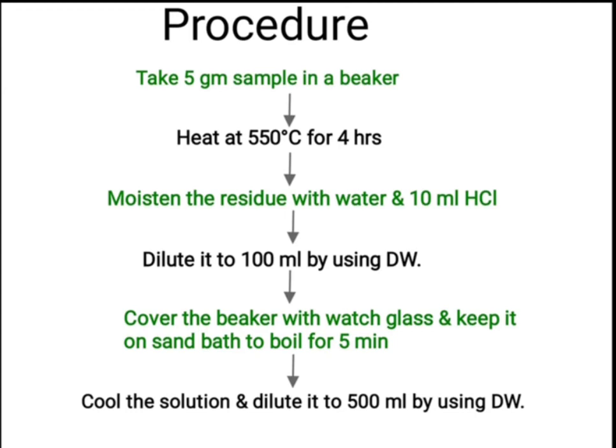Then moisten the residue with water, because after heating only residue remains in the beaker. Moisten this residue with water and 10 ml of HCl. Then dilute the solution up to 100 ml using distilled water.